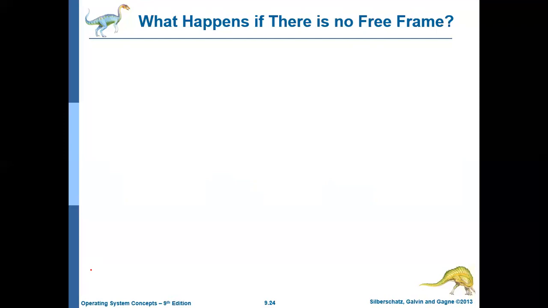But what to do if there is no empty frame? That is the question we are going to address in this topic. There is a page fault, that is fine.